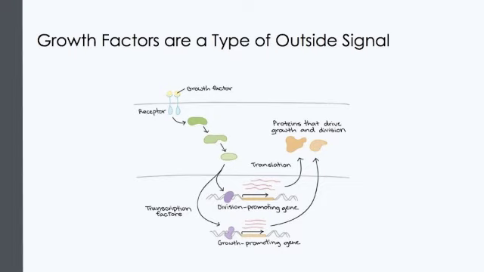Some examples of information from inside the cell include the proteins that it inherited from its mother cell, whether the DNA is damaged, and how much ATP it has. And some examples of information from outside of the cell include chemical signals from other cells, mechanical signals from the extracellular matrix, and nutrient levels.